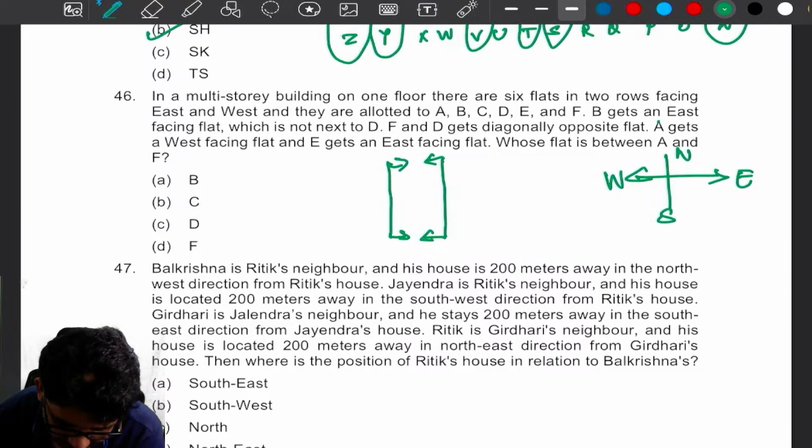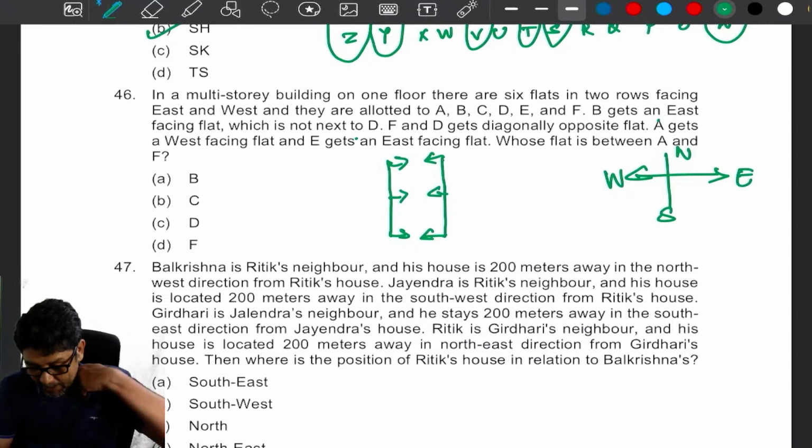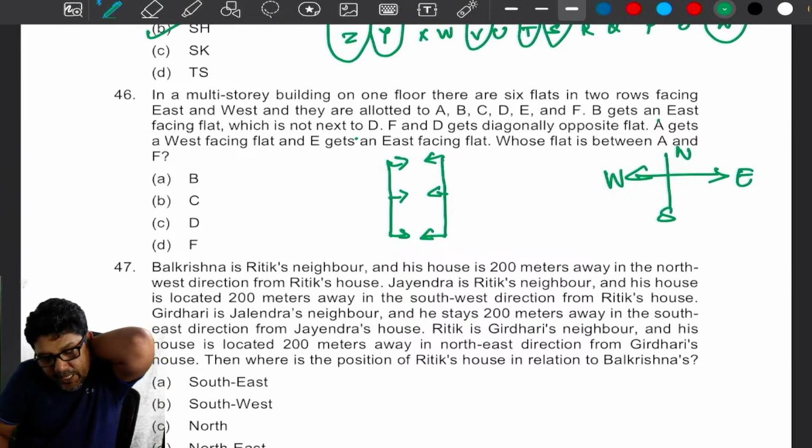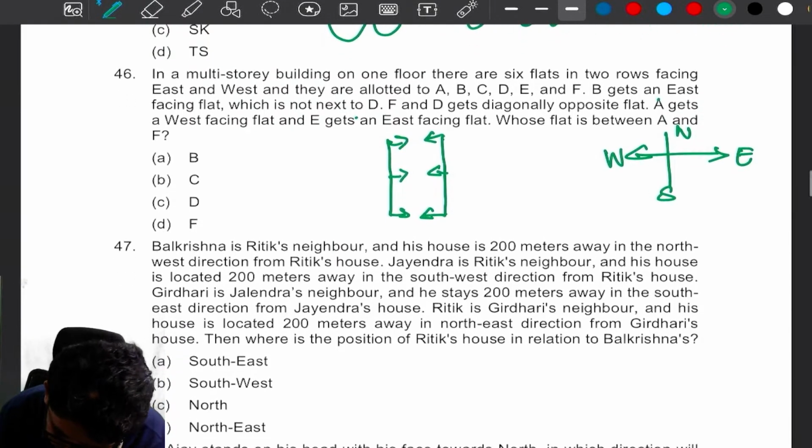B gets an east facing flat which is not next to D. F and D get diagonally opposite flats. A gets a west facing flat and E gets an east facing flat. Okay, fine, very good. E gets an east facing flat. That means I have one clue. B gets an east facing flat which is not next to D. F and D are diagonally opposite flats. A gets a west facing flat and E gets an east facing flat.